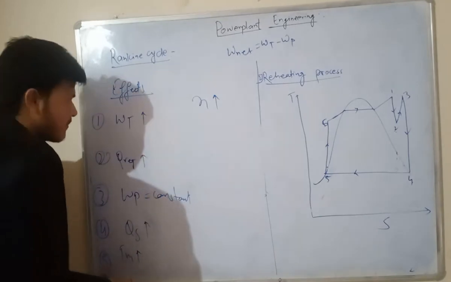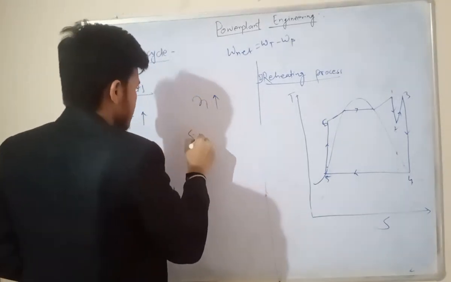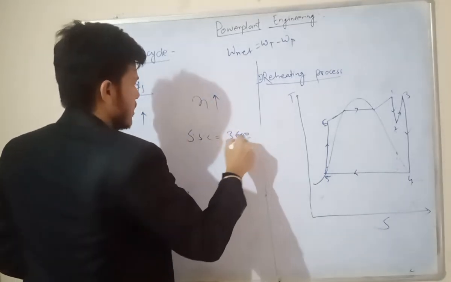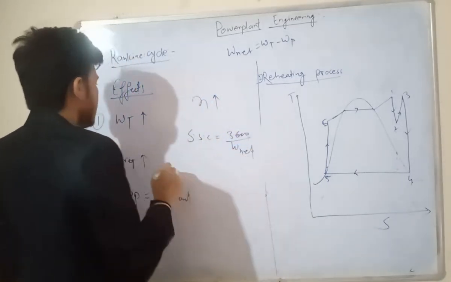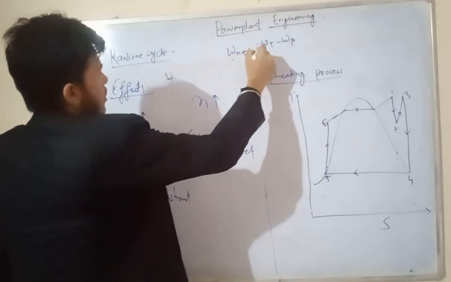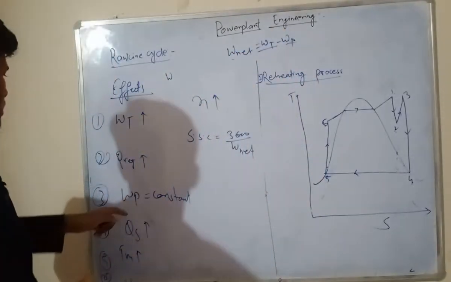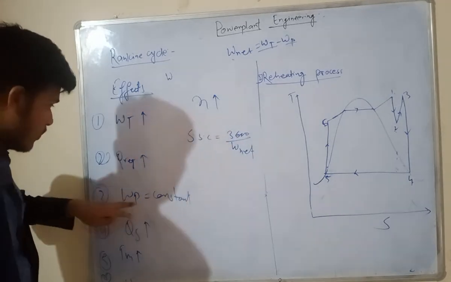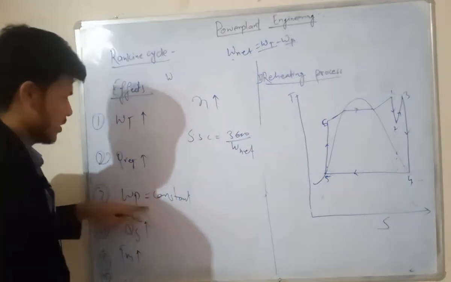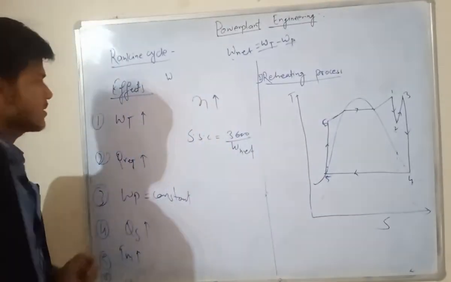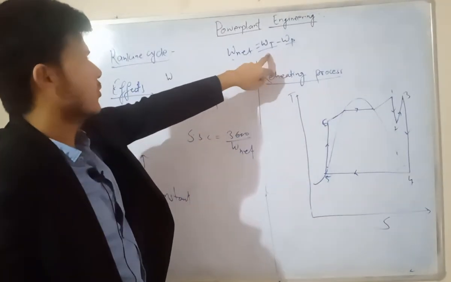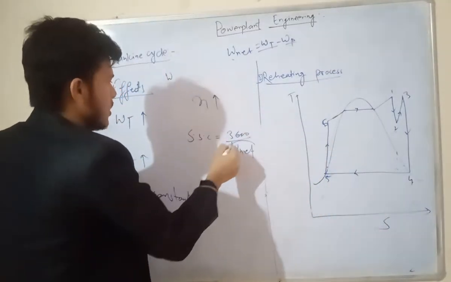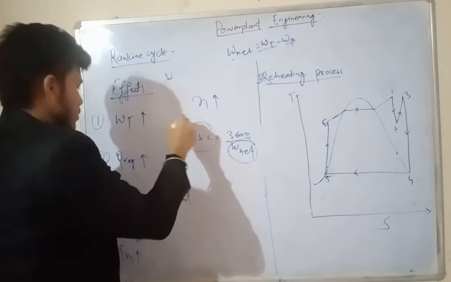Now the second thing is that, as you know, specific steam consumption is 3600 by W net, right? W net means turbine work minus pump work. We are assuming here the pump work is constant, so our WT increases. It means definitely W net will increase. If the W net increases, the value of SSC also decreases.